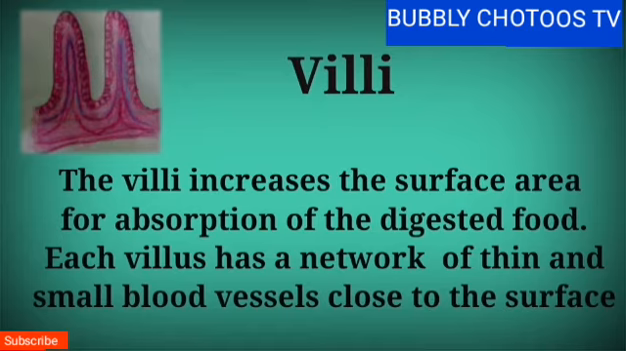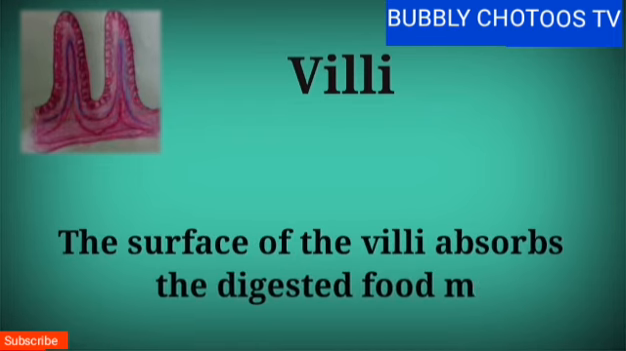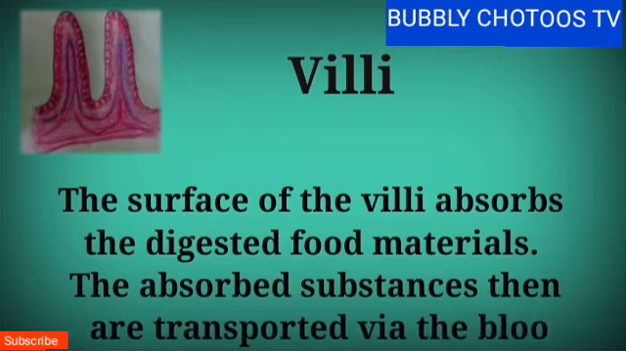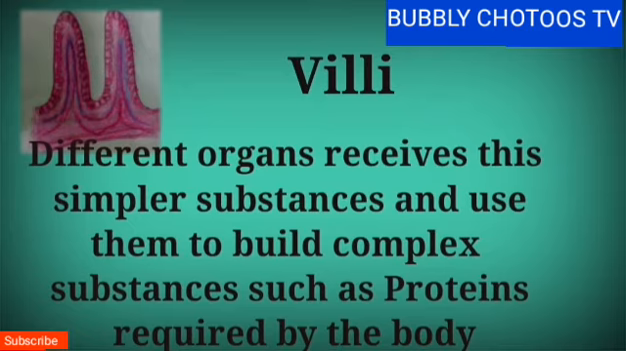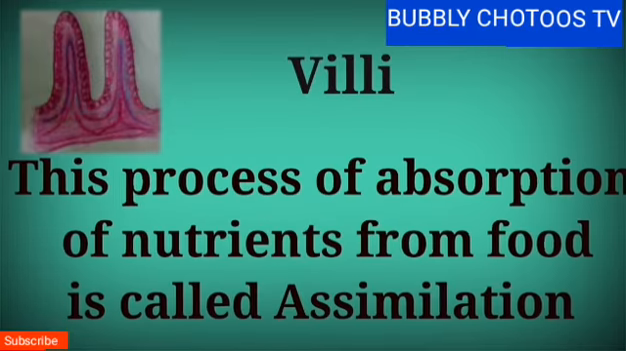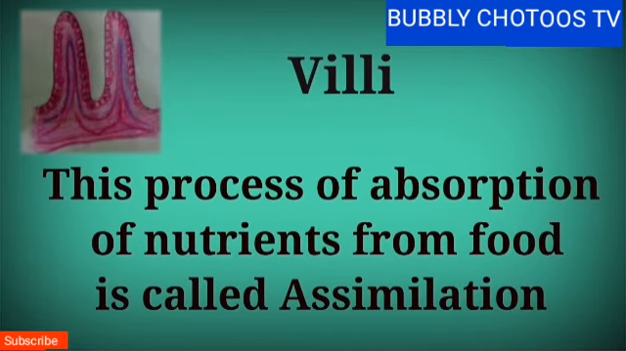Each villus has a network of thin and small blood vessels close to the surface. This surface of the villi absorbs the digested food materials. The absorbed substances then are transported via the blood vessels to different organs of the body. Different organs receive these simpler substances and use them to build complex substances such as proteins required by the body. This process of absorption of nutrients from food is called assimilation.